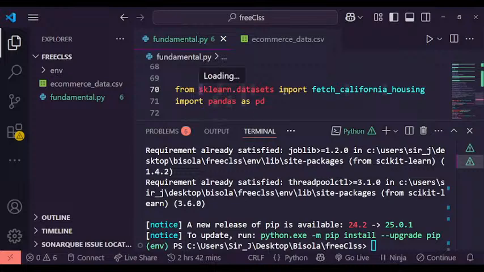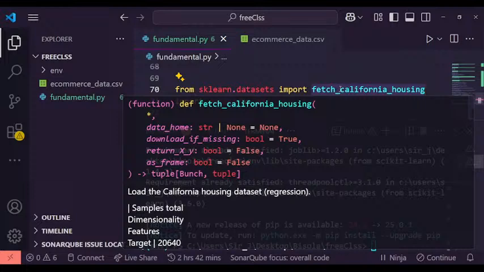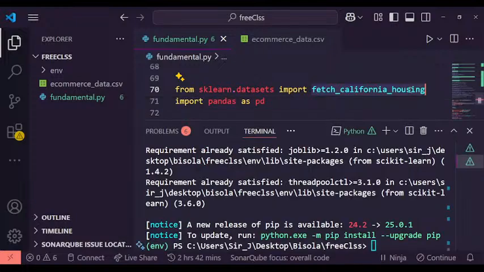I told you that we are using dummy data that comes inside scikit-learn. From sklearn, we are calling the datasets module, and we are importing the dummy data, so we fetch the California housing data from there. The data we are going to use for this machine learning is the California housing data. It's dummy data. We are also importing pandas.